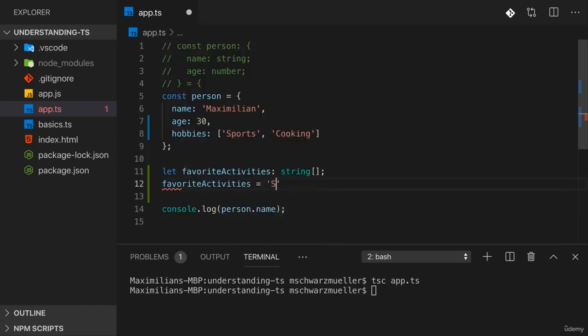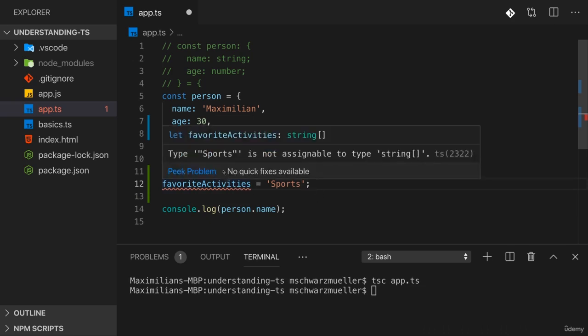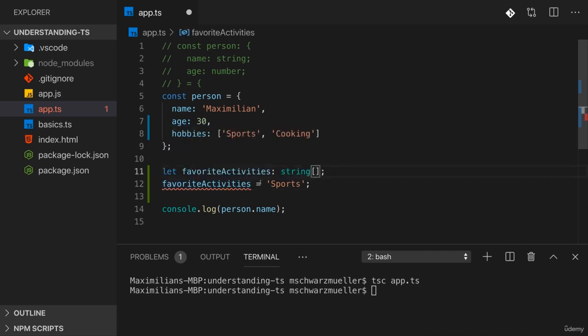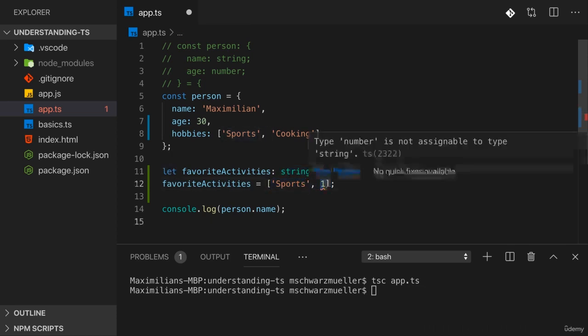And indeed, if I try to store just sports in there, I get an error. I get an error because that here is a single string and not an array of strings. I don't get an error, of course, if I wrap this into square brackets and therefore effectively create an array. I again do get an error though if I add a number, let's say, because we defined this to be an array of strings. Now here we have a mixed array. It's an array of strings and numbers. So that does not work and is not supported here.